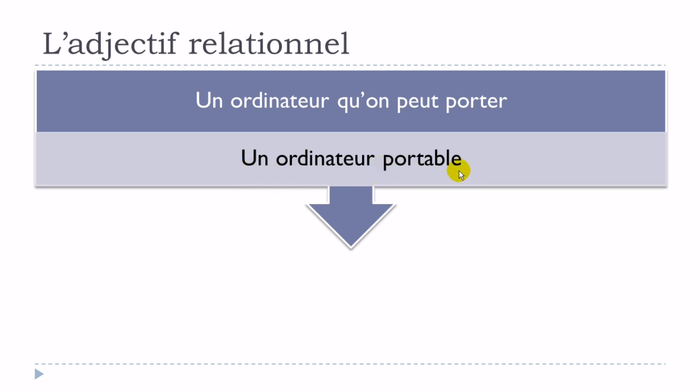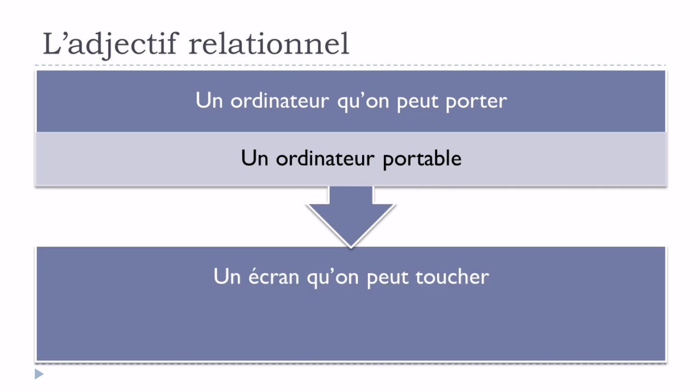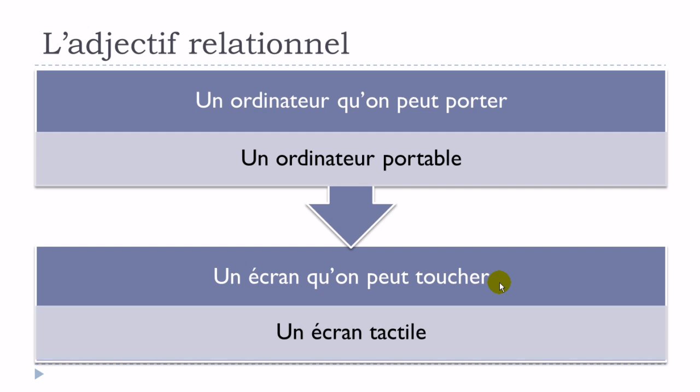Un ordinateur portable. Okay, so we'll see another example, un écran qu'on peut toucher. In that case, it's exactly the same. We don't want to use qu'on peut toucher because it's quite heavy and the sentence is not as light as we would like it to be. So we will put tactile, the adjective that will replace this qu'on peut toucher. So un écran tactile. Okay, so let's see the translations now.